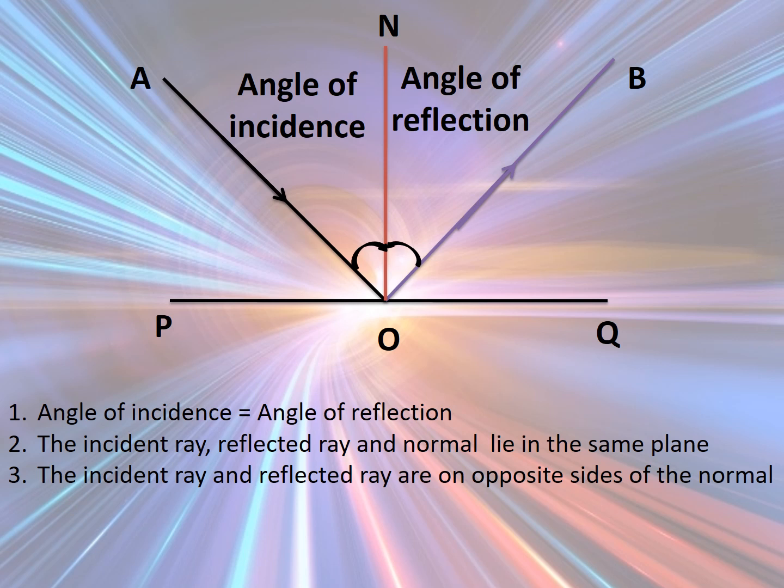First, the angle of incidence is equal to the angle of reflection. Second, the incident ray, reflected ray and normal lie in the same plane. Third, the incident ray and reflected ray are on opposite sides of the normal. Okay, so I hope this is clear. Now we'll go on to check what are the types of reflection.